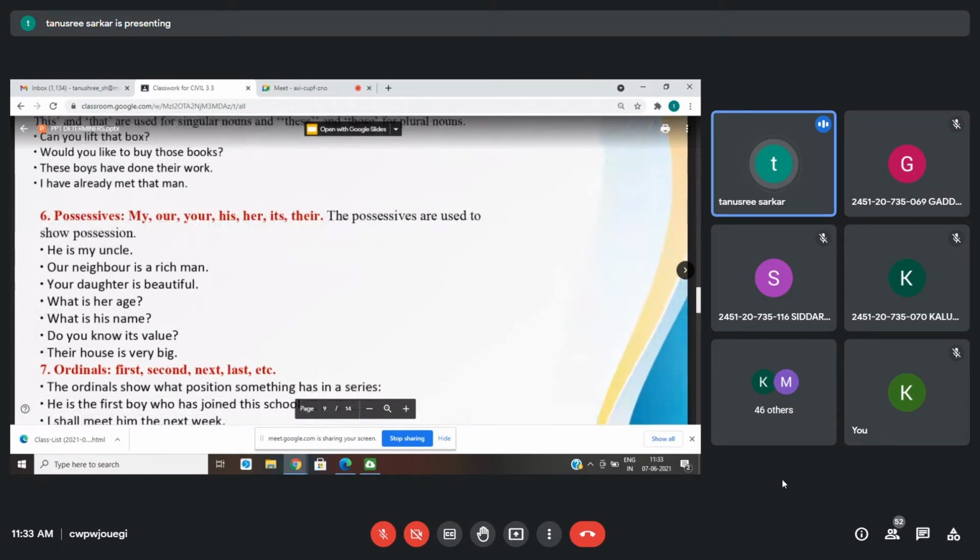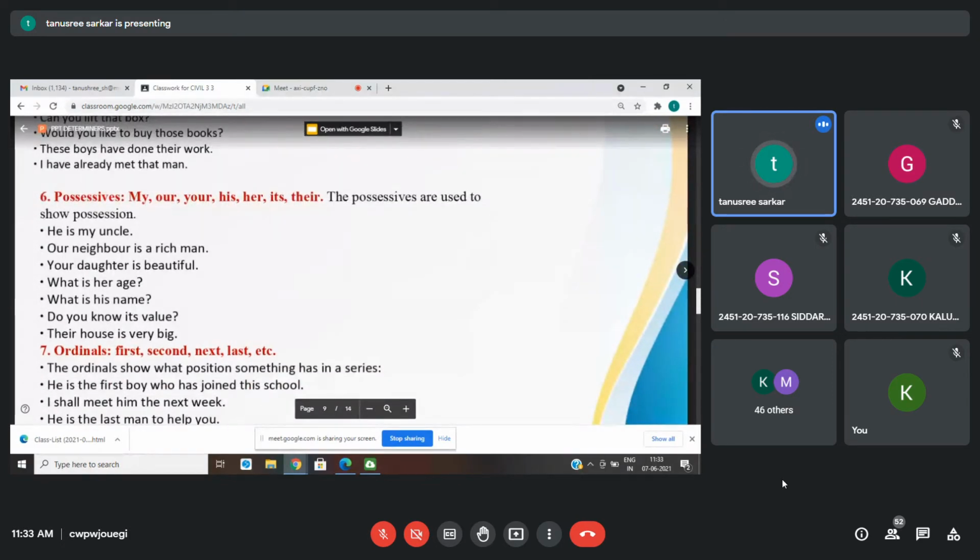Then you have the possessives. Possessives are your my, our, your, his, her, its, their. They are all your determiners. Okay, they are used to show any type of possession. So, for example, "he is my uncle."